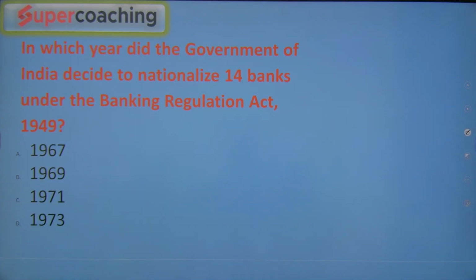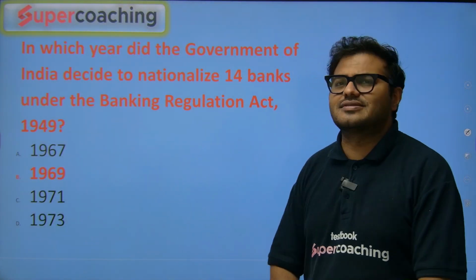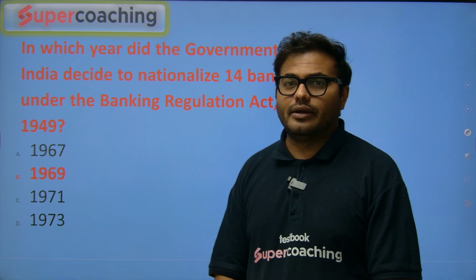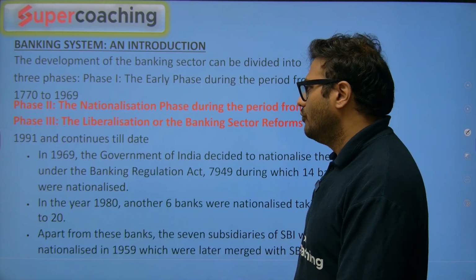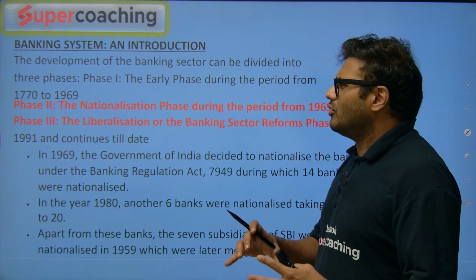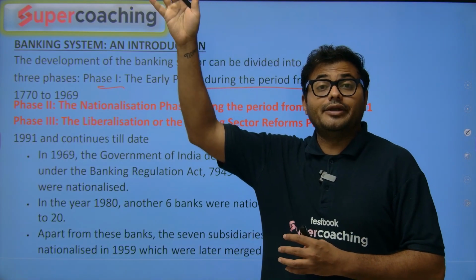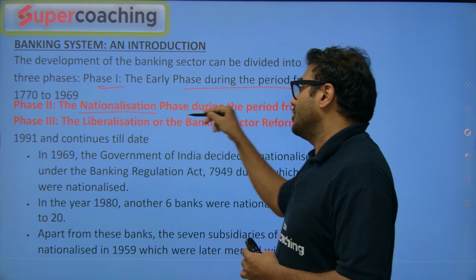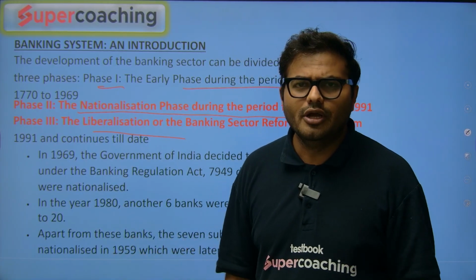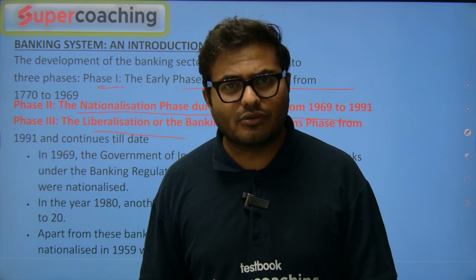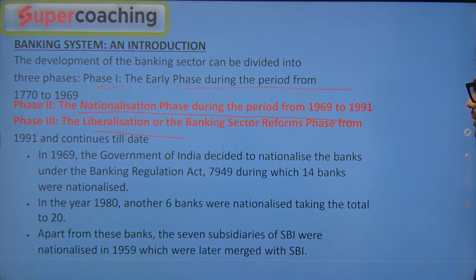In which year did the government of India decide to nationalize 14 banks under the Banking Regulation Act? Again, very simple. Obviously 1969, 14 banks, and then 6 more banks in 1980. So we all know about the nationalization process which took place. When we read about the Indian banking system, we have phase 1, the early phase, when we created the first bank in India, the Bank of Hindustan, then the nationalization phase 69 to 91, and then the liberalization phase, 91 till date. If you give the IBPS exam, you must have read the history of Indian banking, the evolution of Indian banking. This is part of that.